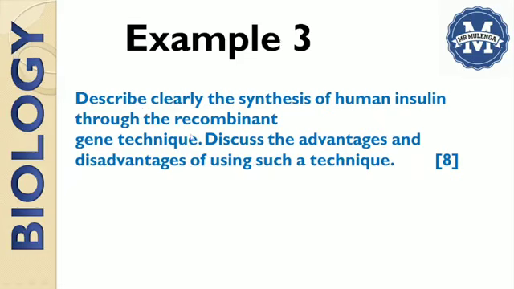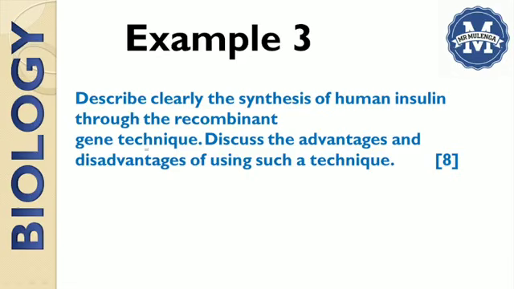Your answer should provide the details of the recombinant gene technique, for example, the use of enzymes, bacteria, plasmids, and the human insulin gene. These are the most important things that you must focus on in the first part where they have said describe.